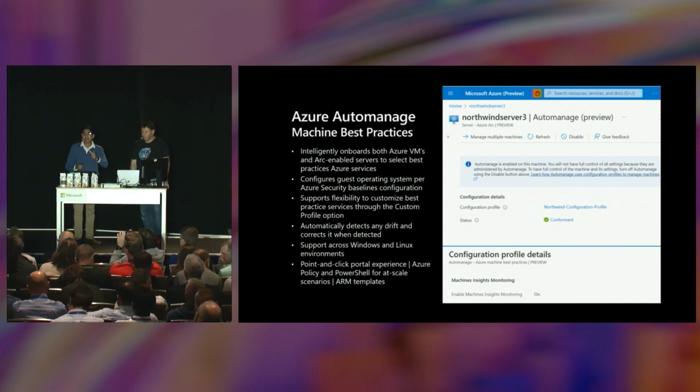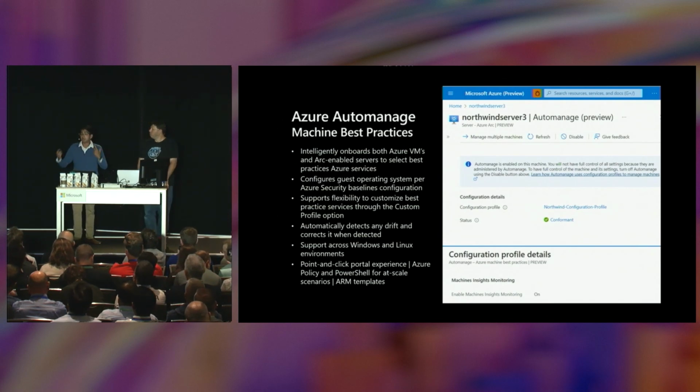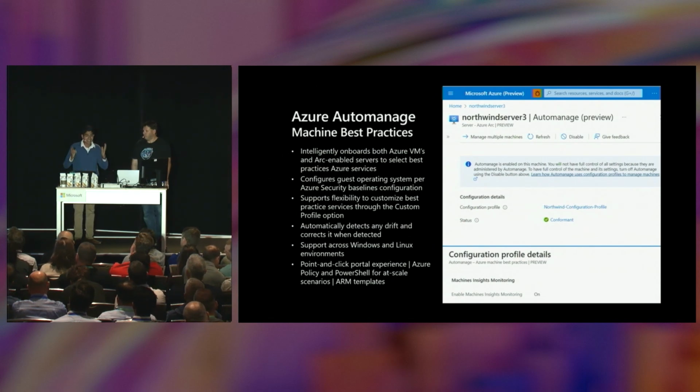You're going to have the flexibility to really customize those configuration profiles. So you can pick just which services you want, or you can use dev test and built-in production profiles as well. So you can follow the Cloud Well-Architected Framework and really deliver the best of Azure services. And this is across your Azure VMs and Arc-enabled servers and your mix of Windows and Linux servers. The other really neat thing is it's actually going to automatically detect if there's any drift and correct it when it's detected, with those Azure services that you're interested in leveraging.